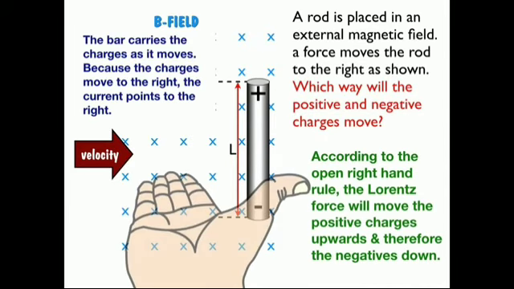According to the right hand rule, the Lorentz force will move the positive charge upwards and therefore the negative charge down. So the rod carries the charges as it moves. Because the charges move to the right, the current points to the right. When the rod moves, the free electrons present in it also move with the same velocity v in field B. As a result, the Lorentz force acts on free electrons in the direction from B to A, moving them from one end to the other.